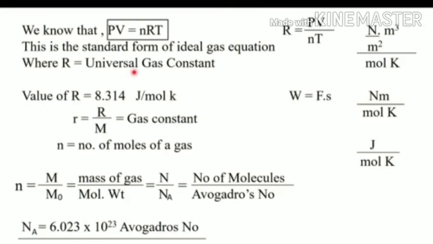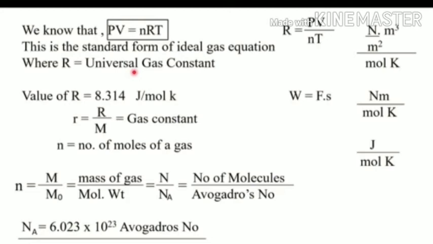This is the ideal gas equation for 1 mole of a gas. If there are n moles of a gas, then this ideal gas equation becomes PV is equal to nRT, because P and V are directly proportional to n also, the number of moles of a gas.